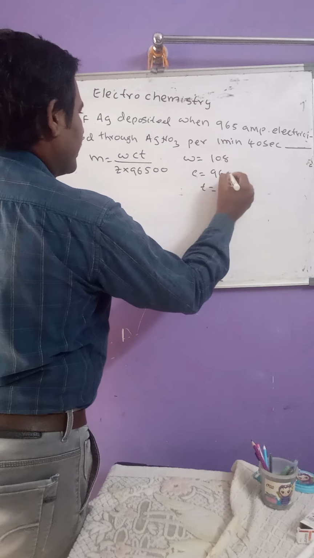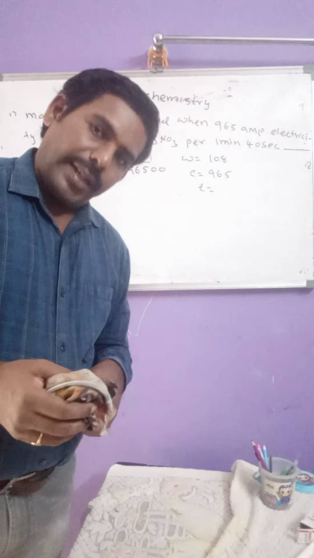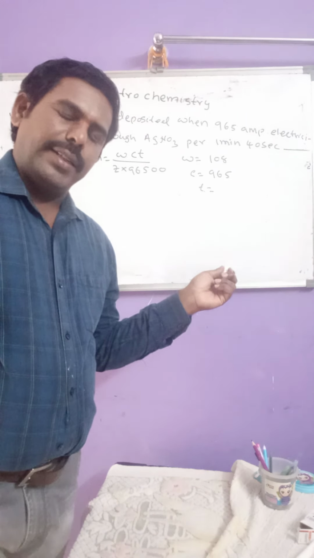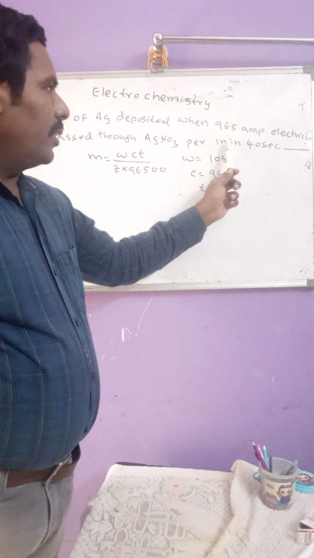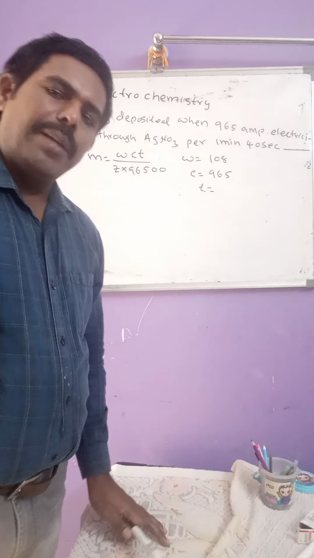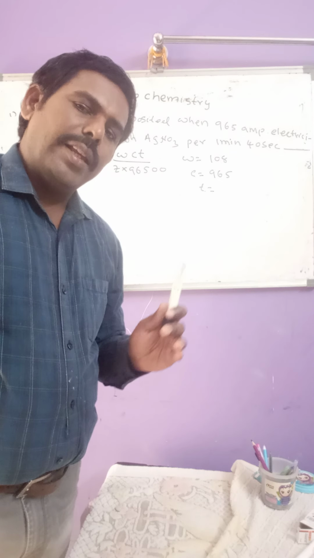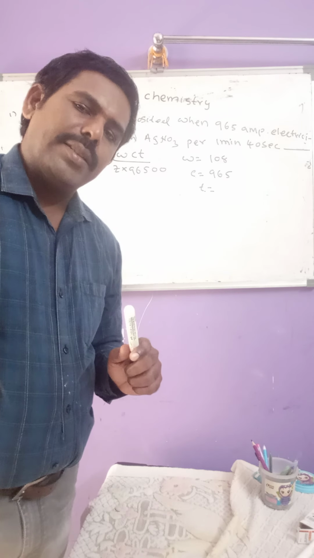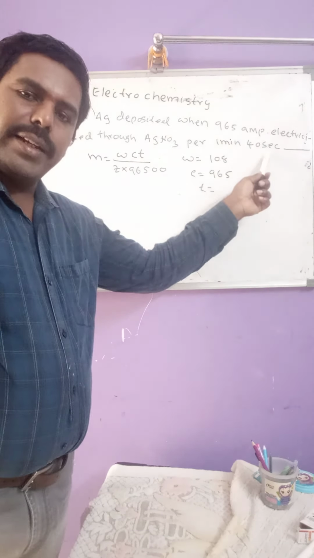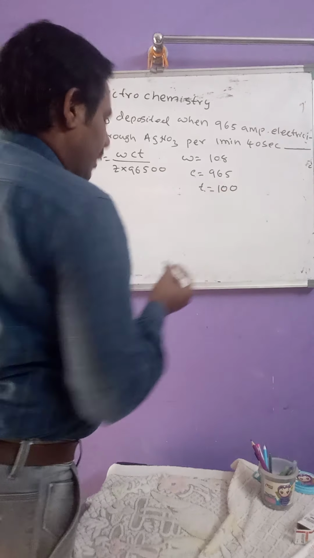Electricity in amperes is 965. Time should be taken in seconds. This is an important fact to write the correct value. See here, I have given the time as 1 minute 40 seconds. We have to convert that totally into seconds. 1 minute means 60 seconds plus the extra 40 seconds. So 60 plus 40, now the time is 100 seconds.